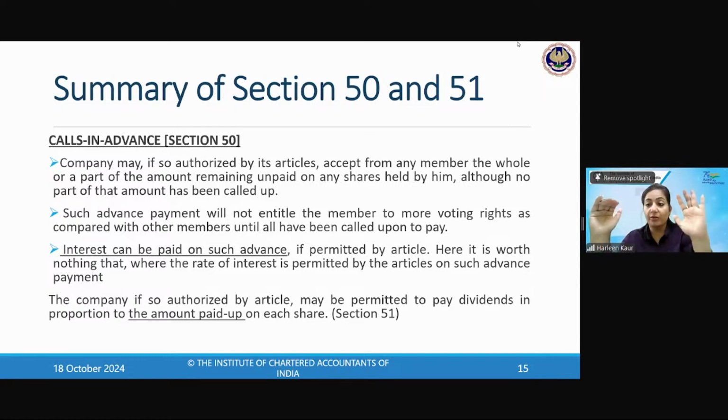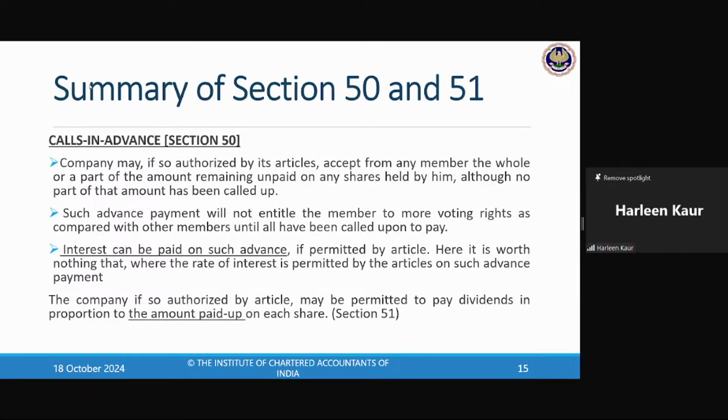So section 51 tells you that if the share is for rupees 10 each and you have just paid rupees 4, then if your articles allow, dividend can be paid in proportion to the amount paid on each share. So if I ask you, can the dividend be paid in proportion to the amount paid, yes or no?